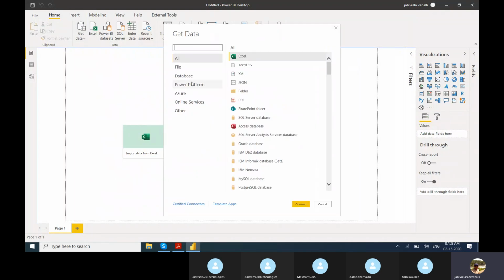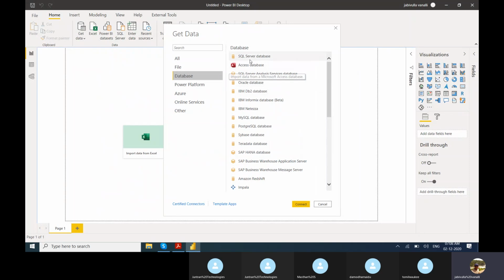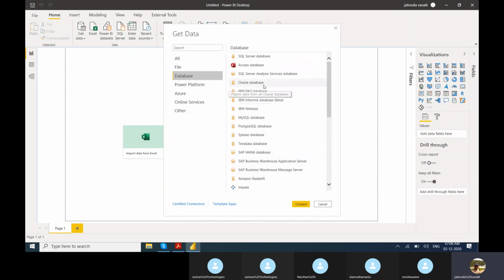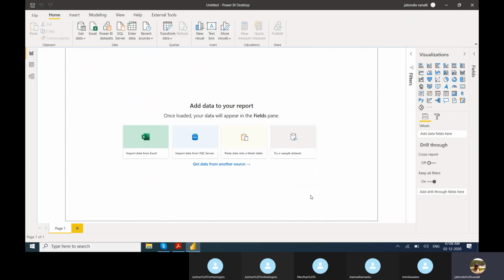If you are getting data from any database, you don't need data cleansing. Maybe you just need to check the data, that's it.